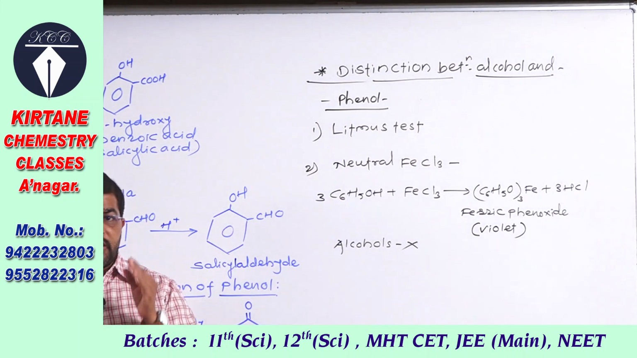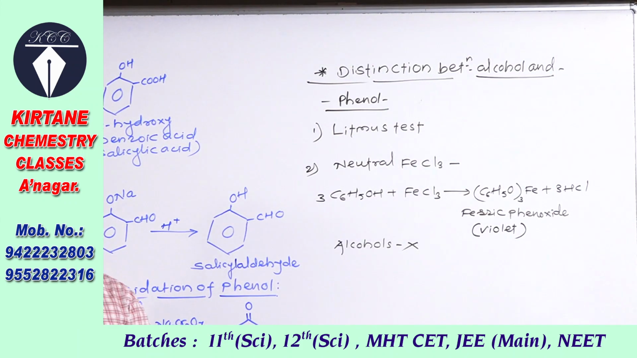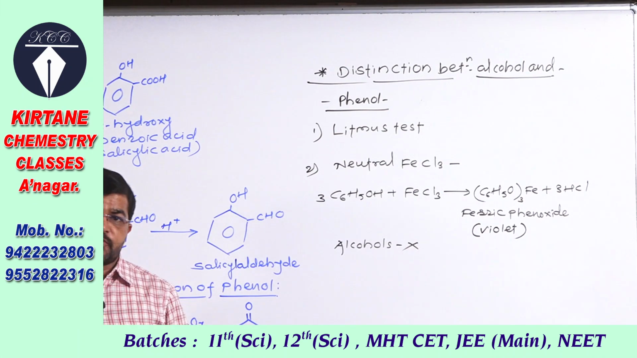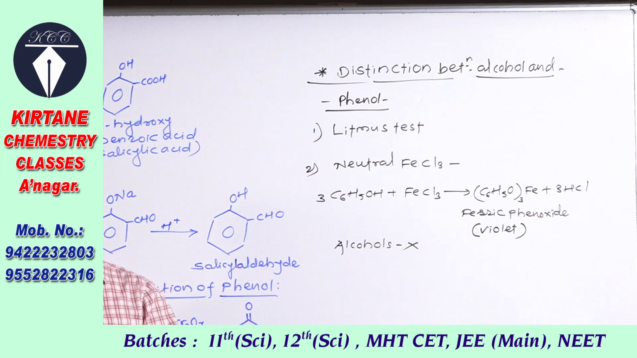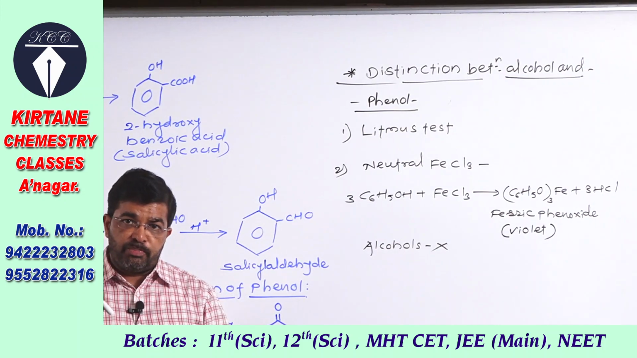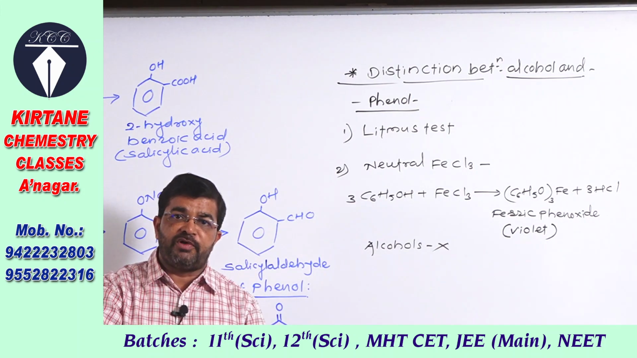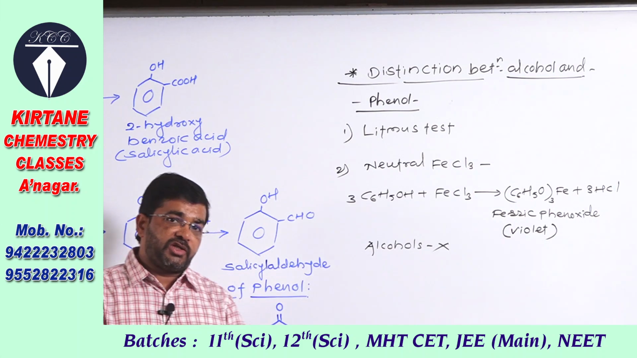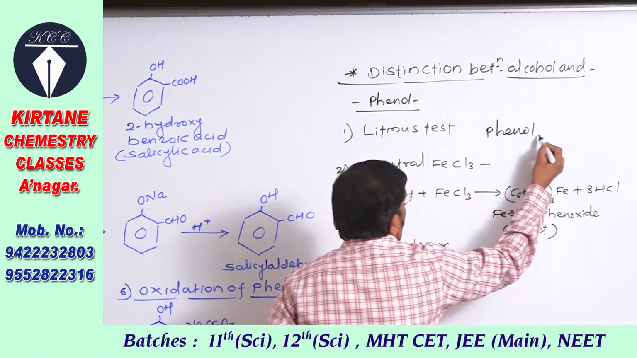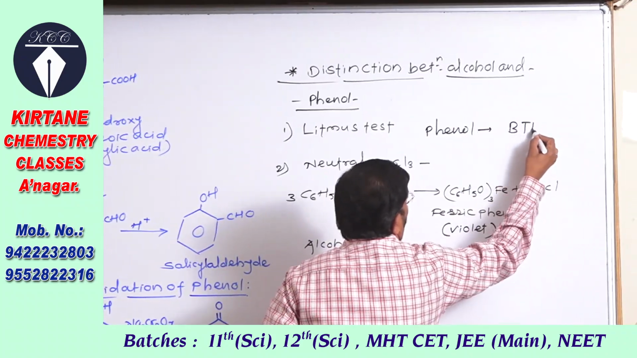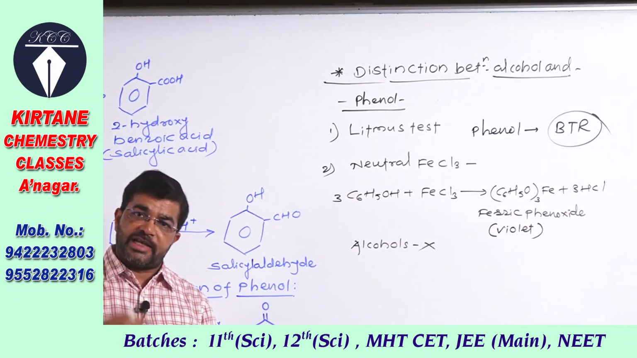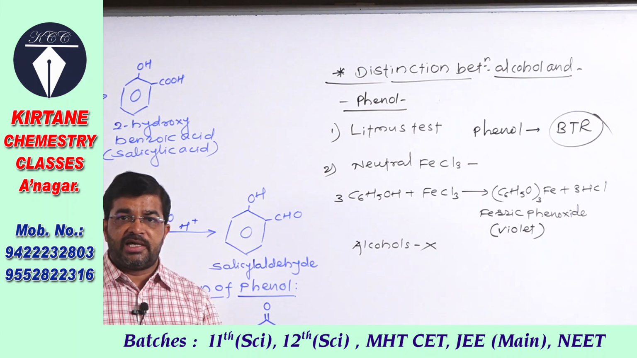So if you dip litmus paper in alcohol, there is no action on litmus paper, meaning alcohol has no action on litmus paper, but when blue litmus paper is added in a solution of phenol, it changes blue litmus paper to red. Phenol changes blue litmus paper to red, BTR. Don't forget, if blue litmus paper changes to red, that is the acidic character.